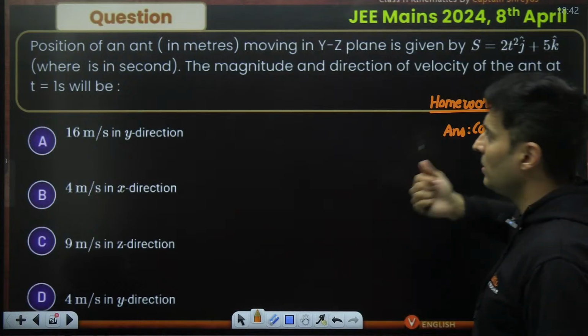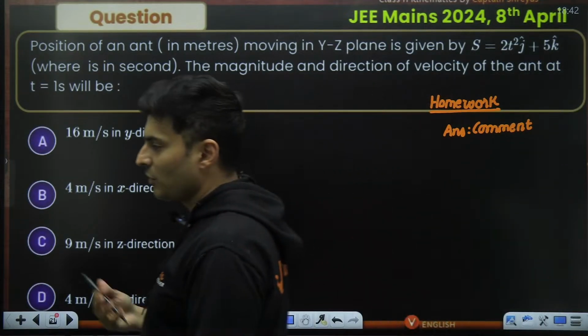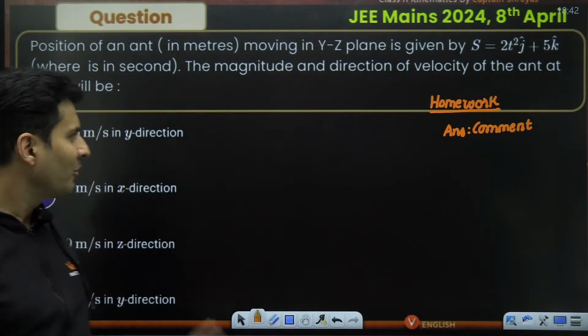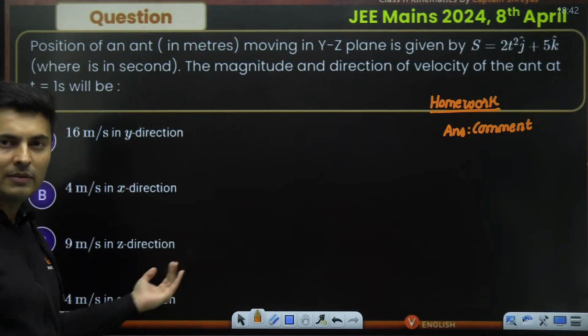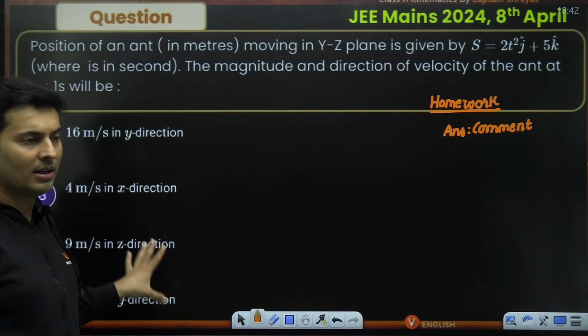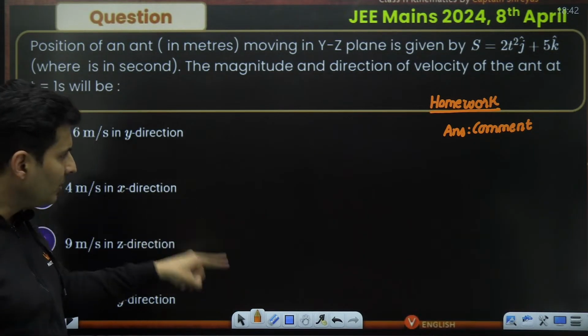Displacement is given as a function of time. Magnitude and the direction will be how much? Okay, very easy, just like we have done the previous question. Pakka, you will be getting it. The answer should be there in the comments.